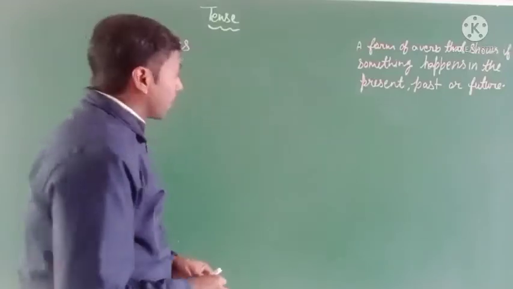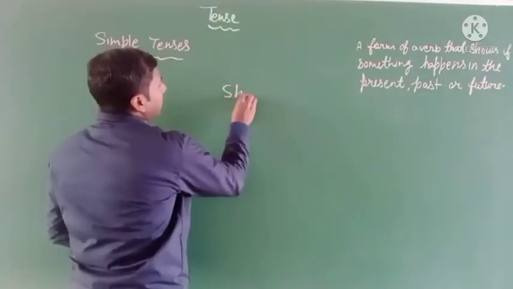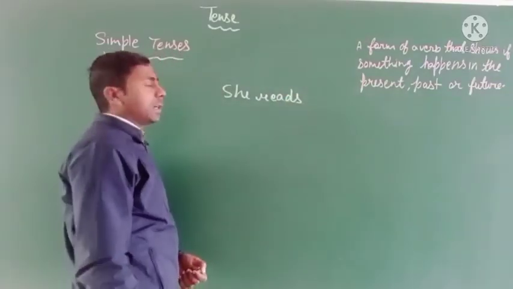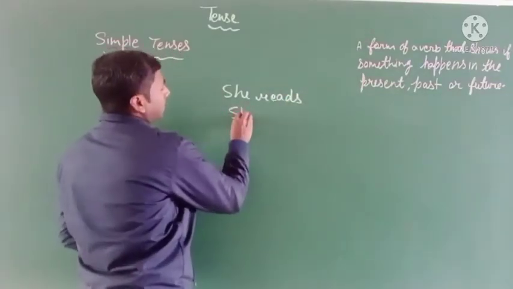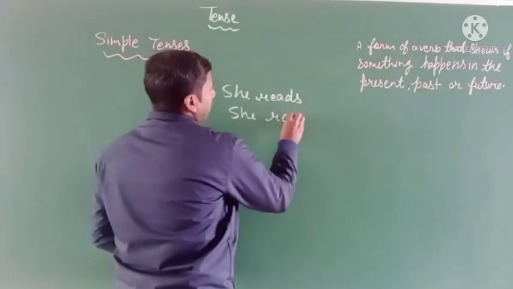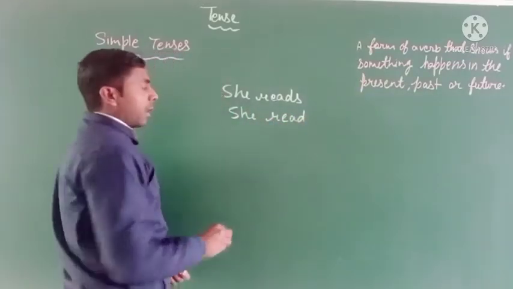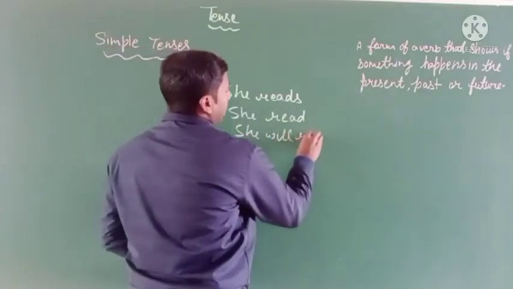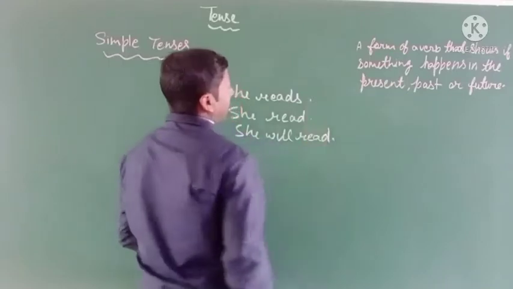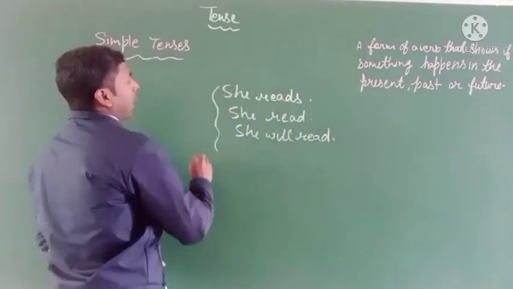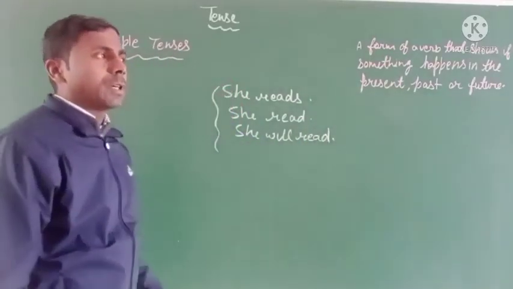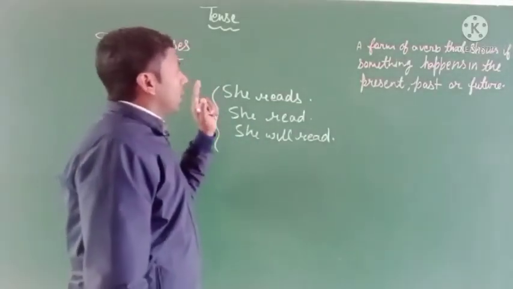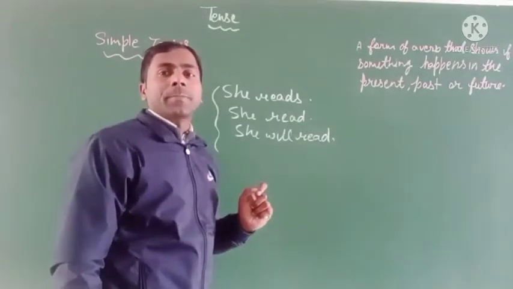For example, you can see here: she reads, or she will read. Here are three sentences, and all three sentences refer to different parts of the tense, and we can identify it with the help of the verb.